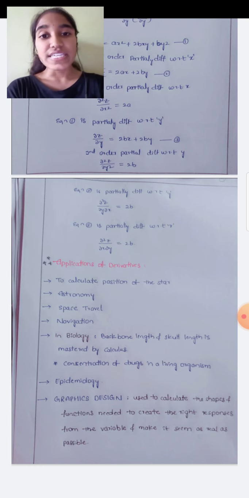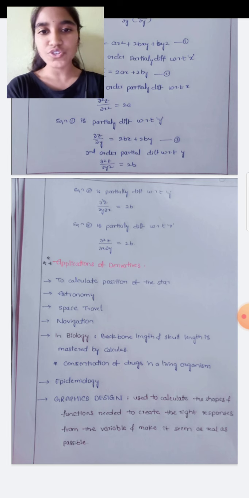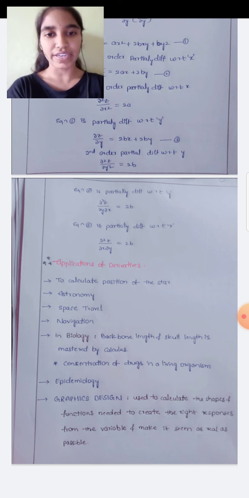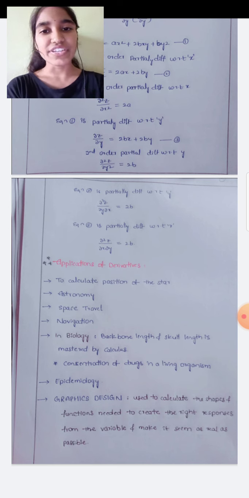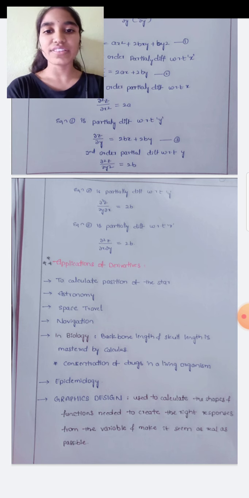Equation 1 is now partially differentiated with respect to y. When differentiating with respect to y, we take x as constant. Here dou z by dou y is equal to 2bx plus 2cy. This is equation number 3. For second order partial differentiation with respect to y, the derivative is again differentiated with respect to y, so dou square z by dou y square is equal to 2c.